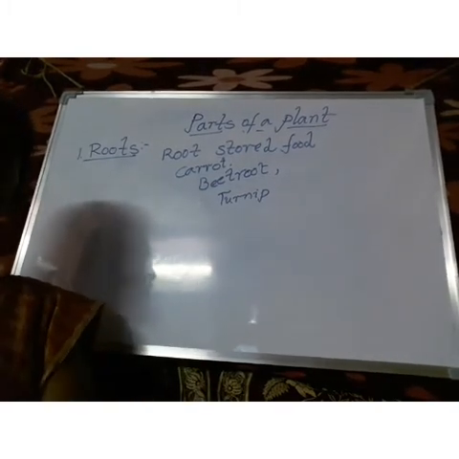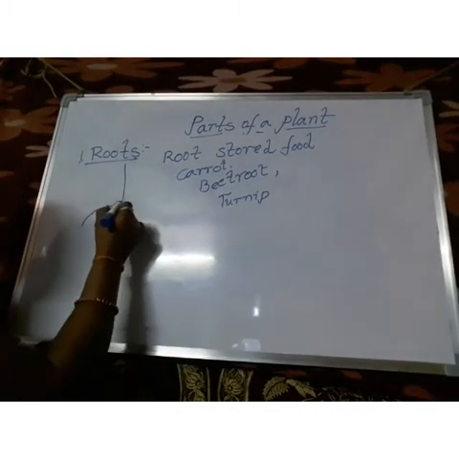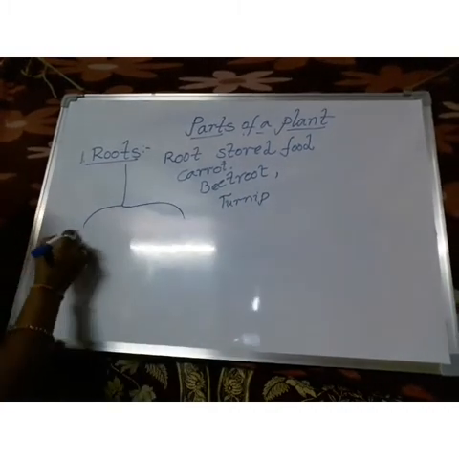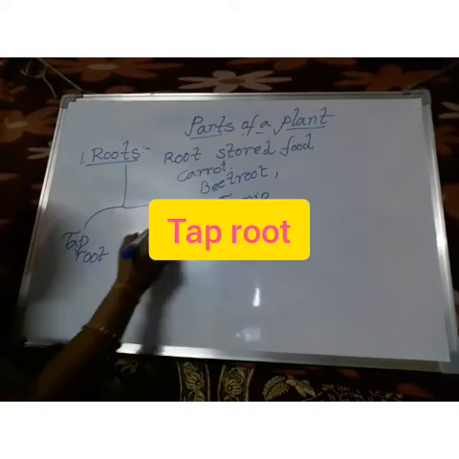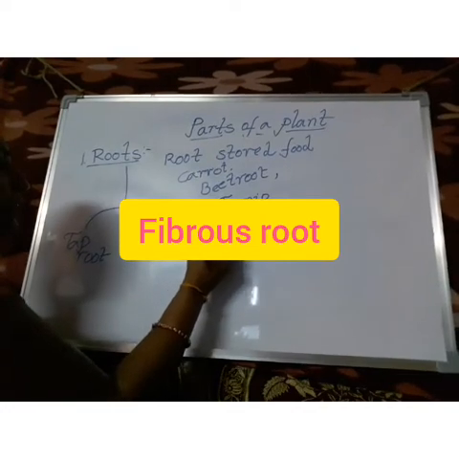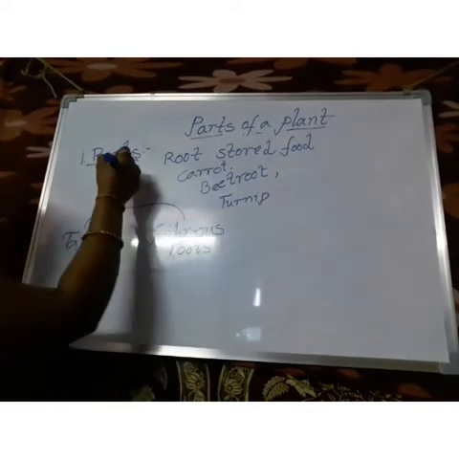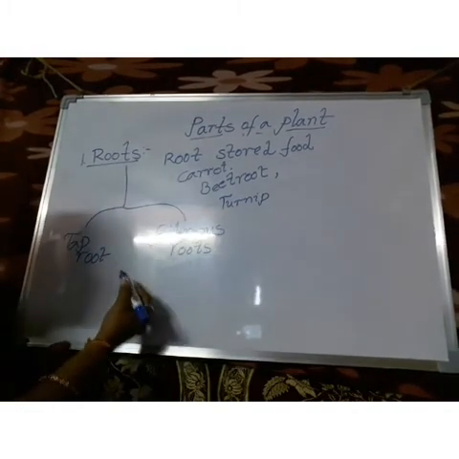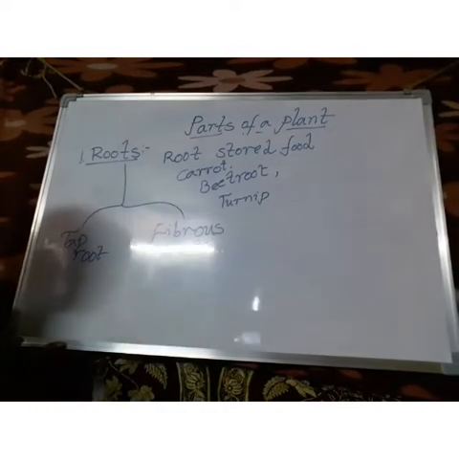And coming to that, roots are mainly of two types. What are they? Taproot and fibrous roots. Roots are divided into two types. The first one is taproot and the second one is fibrous roots.